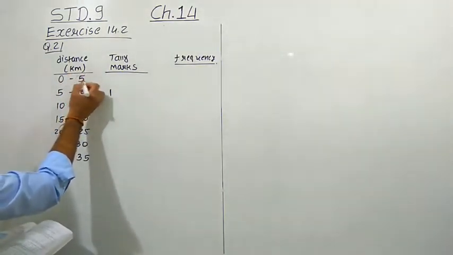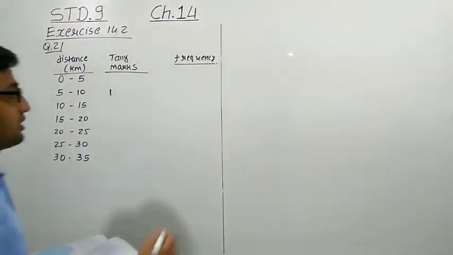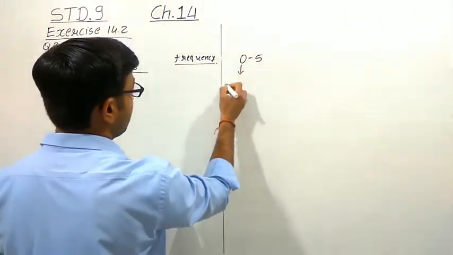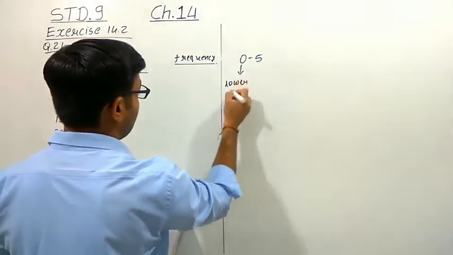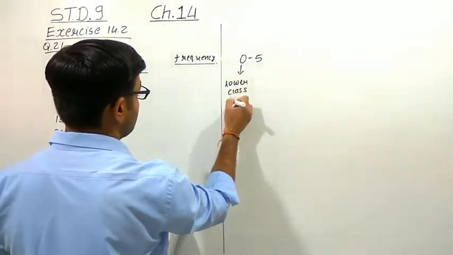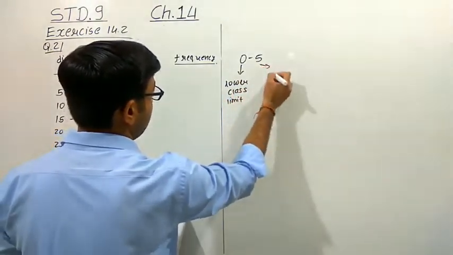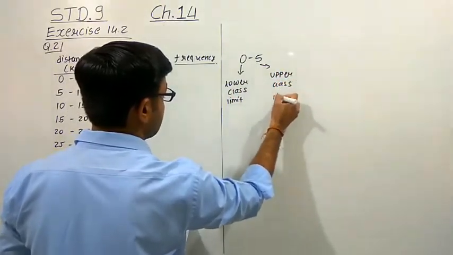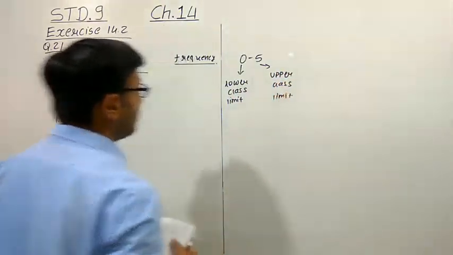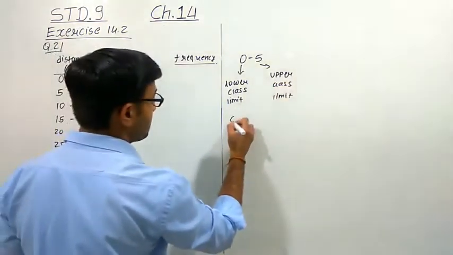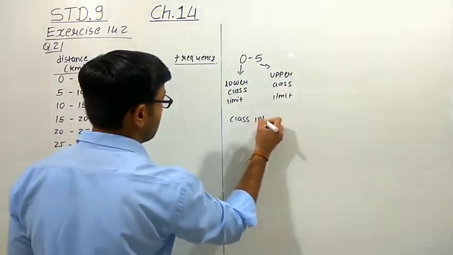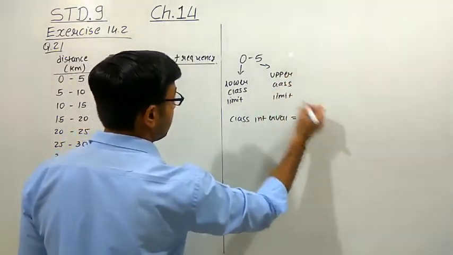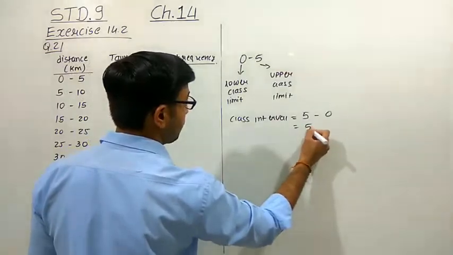This is called the upper class limit, and 0 is called the lower class limit. One of the class intervals is this. So here 0 is called the lower class limit and 5 is called the upper class limit. Right? And the class interval means upper class limit minus lower class limit, and that is equal to 5.